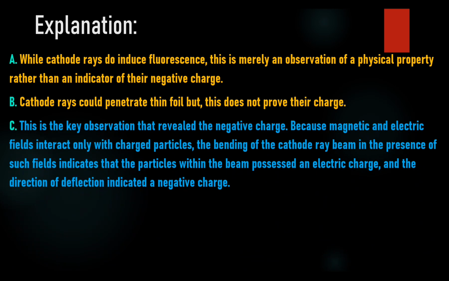C. Their deflection by electric and magnetic fields. This is the key observation that revealed the negative charge. Because magnetic and electric fields interact only with charged particles, the bending of the cathode ray beam in the presence of such fields indicates that the particles within the beam possessed an electric charge, and the direction of deflection indicated a negative charge.